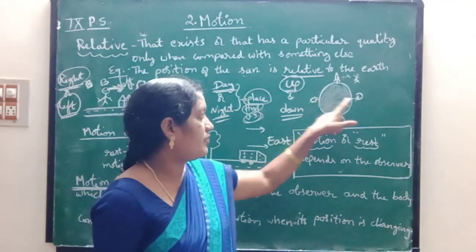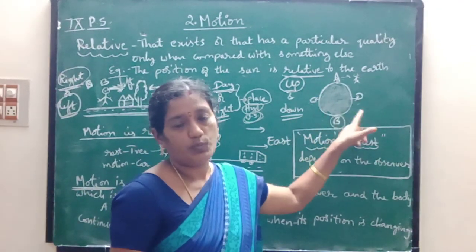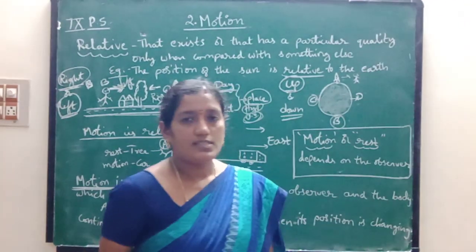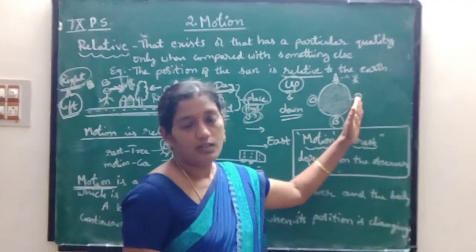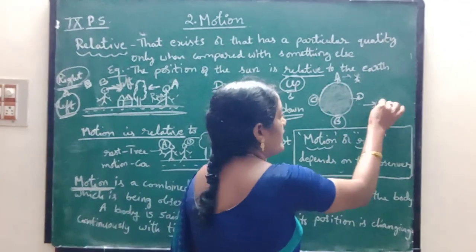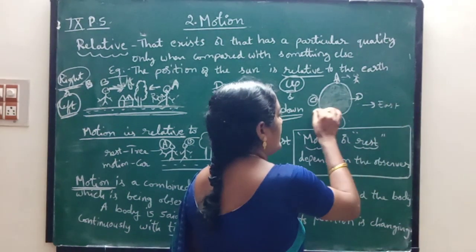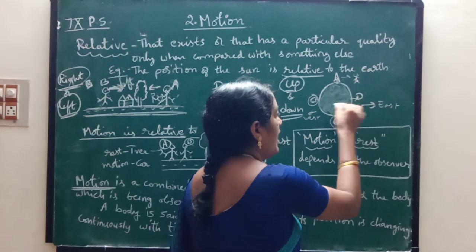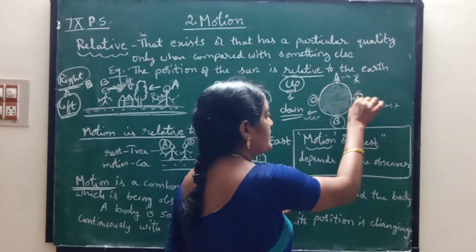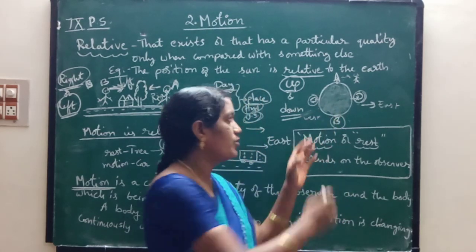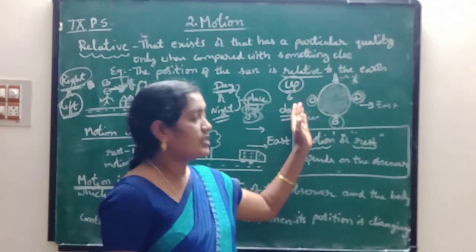Suppose you are taking these two positions. If you are observing from C, what is the position of D? Okay children, suppose it is in the east direction, it is west, like that. Suppose we say he is due east, and if the person is standing here and you are observing the motion of C, then it is towards the west.